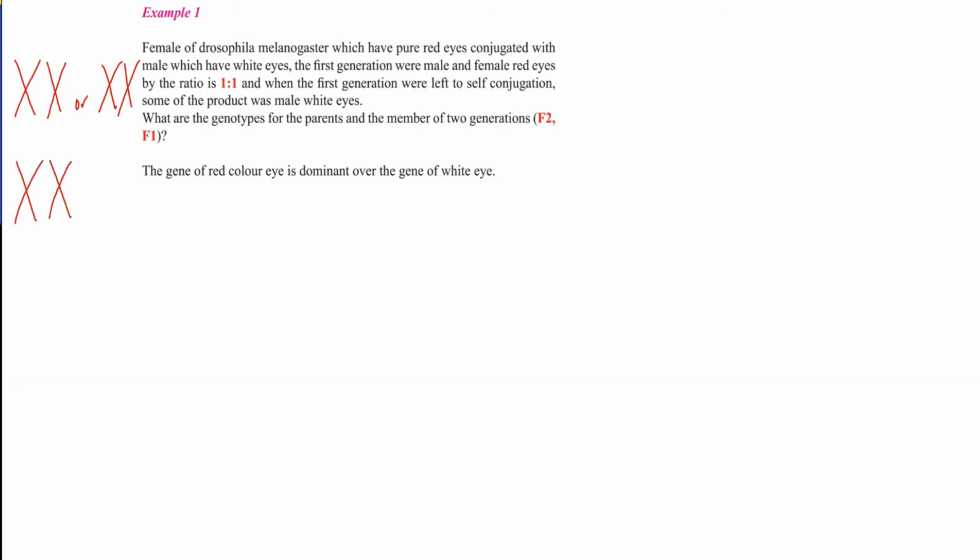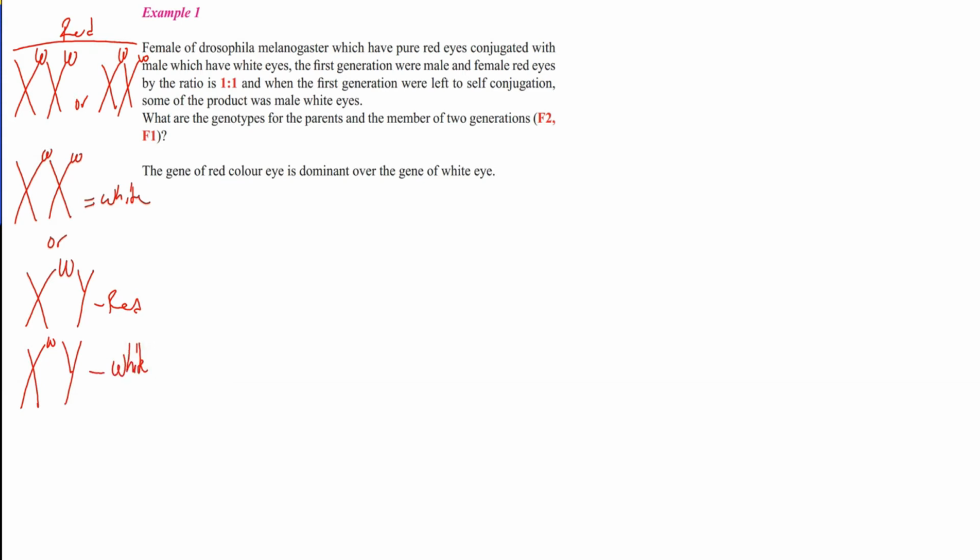So the red color can be pure, capital W, as the book uses it, and we use the same letters, capital W with capital W, or capital W with small w, for the female. Again for the female, small w and small w give white eye color, but the other 2 possibilities give red eye color. While in the male, it is represented by only 1 gene. If this gene is capital W with Y, it is red, but if it is small w with Y, meaning recessive, it is white eye color.